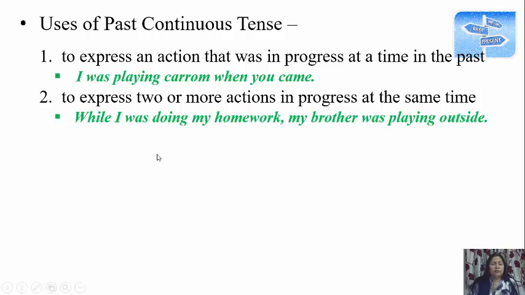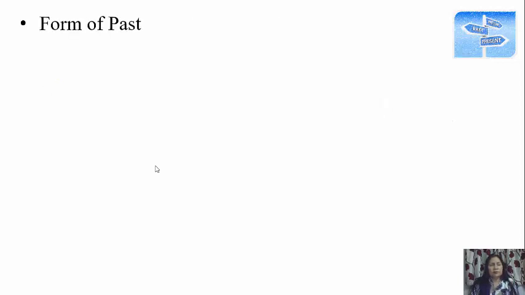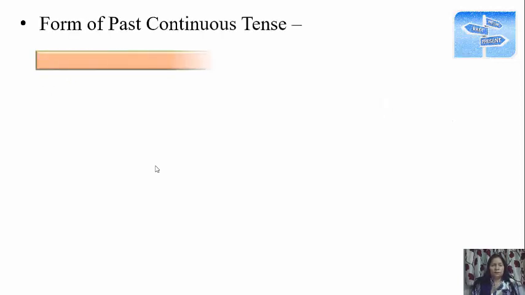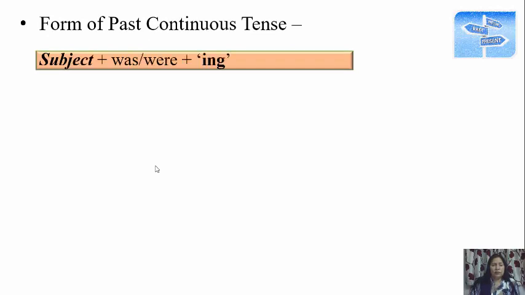Now what is the form of past continuous? Usually we use was or were plus ing form. Like I was doing my homework. Boys were doing their homework. So with boys it would have been were. Okay. So let's look at the form of past continuous. Very simple. Subject plus was or were plus ing form of the verb. So with singular subject we use was, with plural we use were.